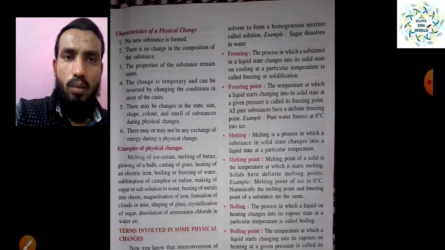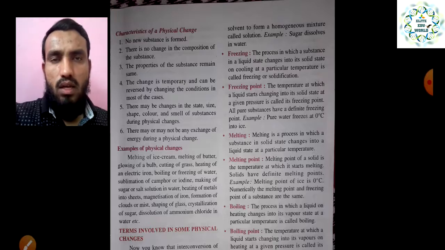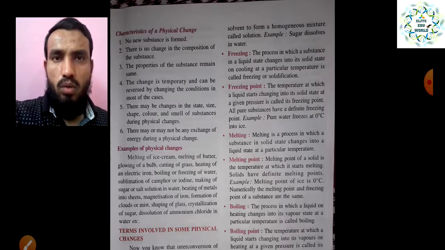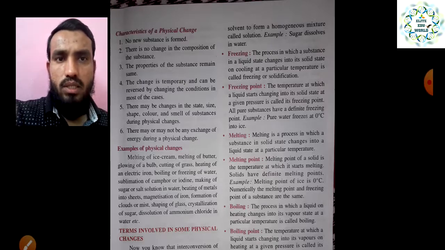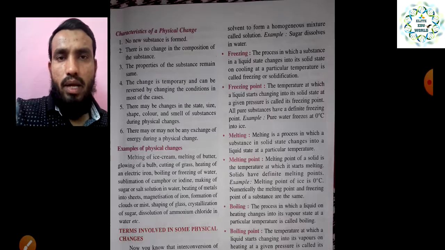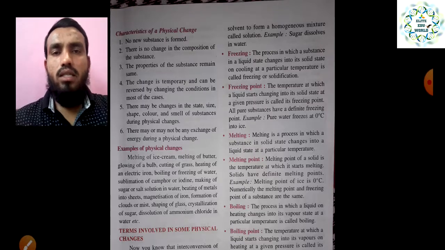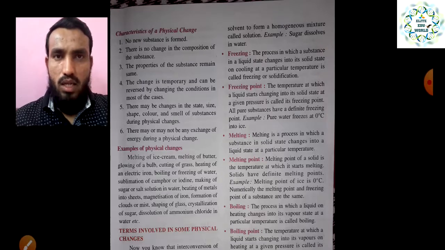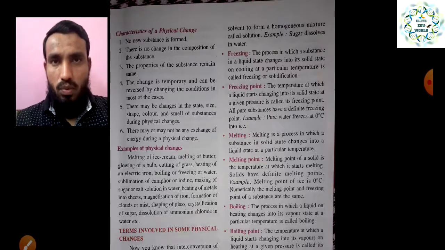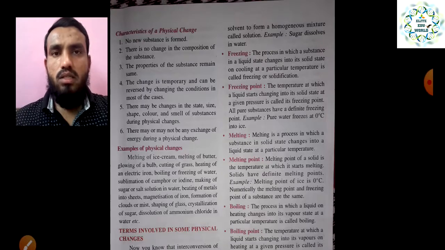There may or may not be an exchange of energy during a physical change. Once the change is happening, normally heat can be absorbed or released. So in this case there may or may not be an exchange of energy during the physical change. So these are some characteristics, and on the basis of that we can say this is a physical process, right? If these properties are not matching, we cannot say this is a physical process.